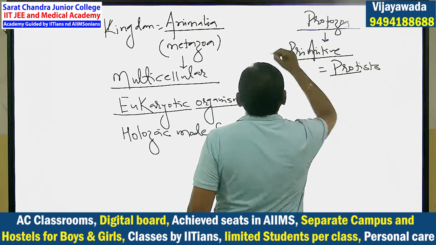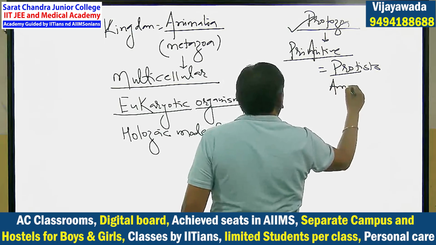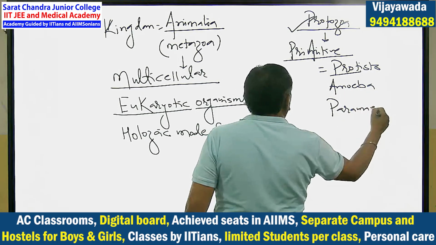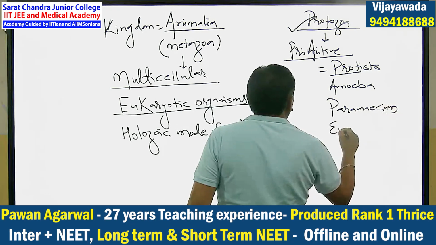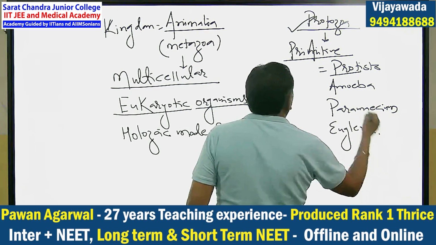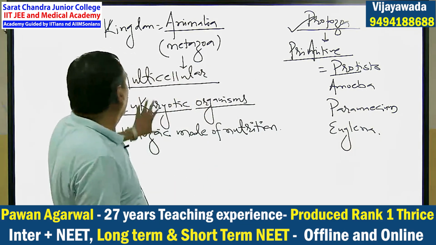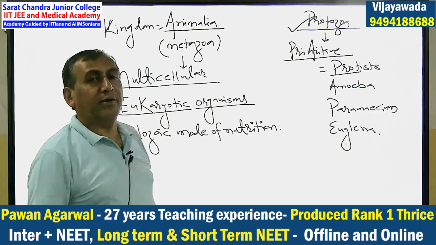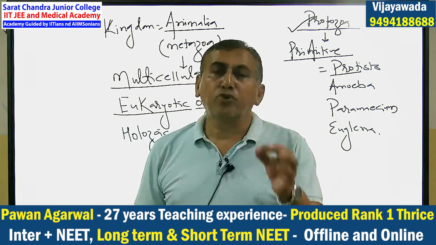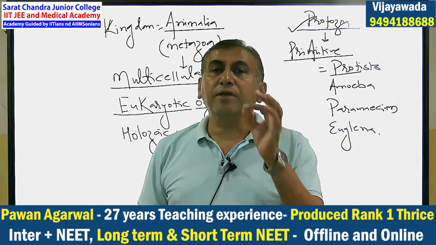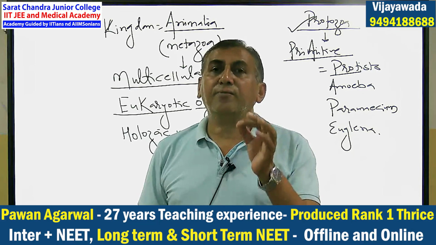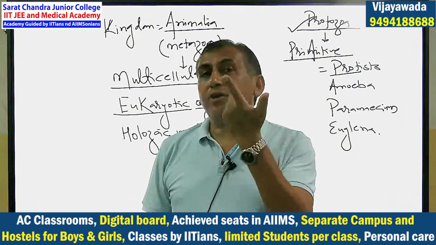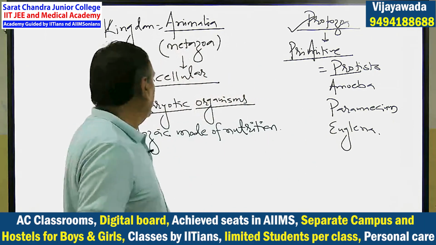Why are they not metazoa? Because they are unicellular. So amoeba, paramecium, euglena, they all are included in the protozoa, not in the animal kingdom. Because in animal kingdom, what is the basic condition? Multicellular. All organisms included in the animal kingdom, without exception, are multicellular. It means they have more than one cell, whereas amoeba has only one cell. So no, it is not included.